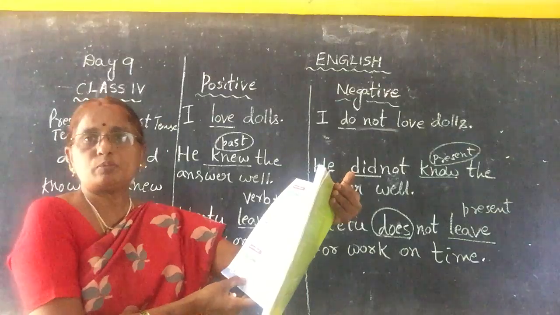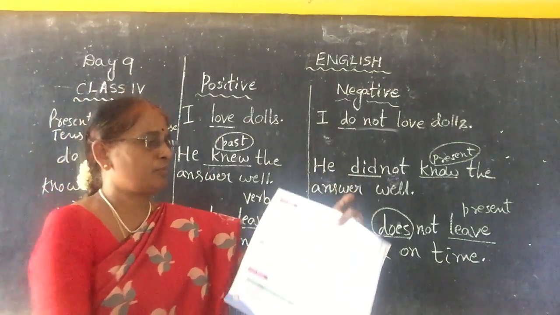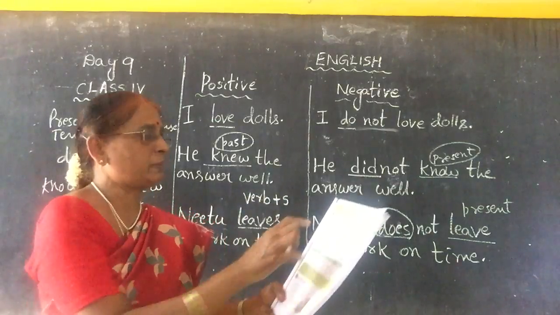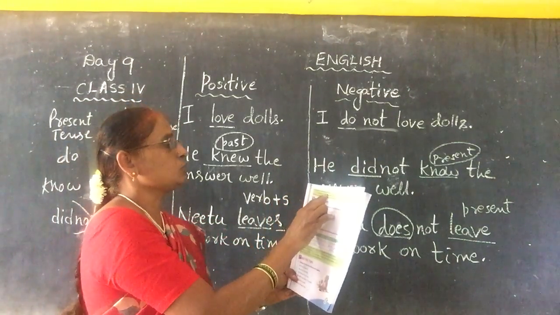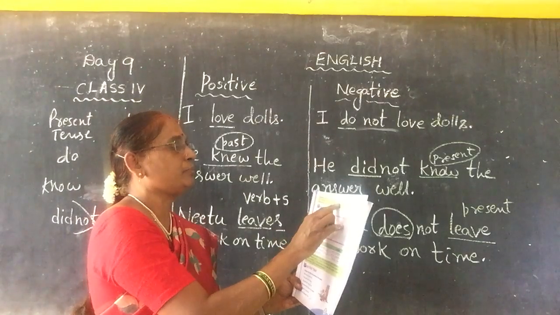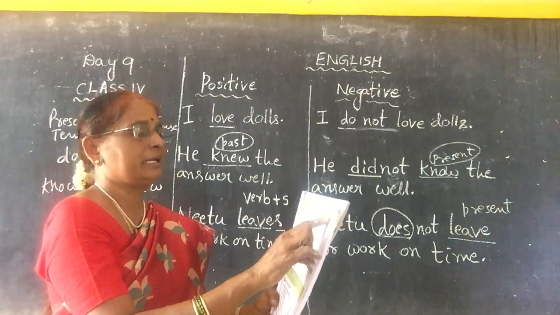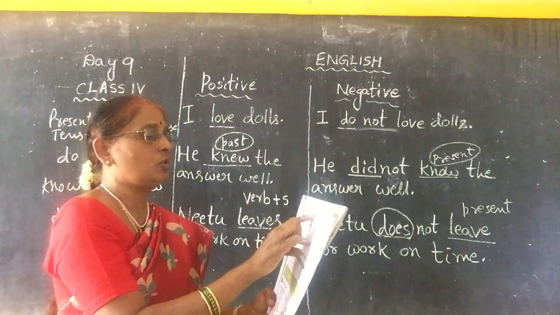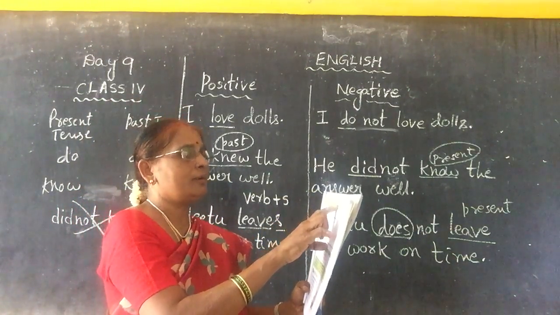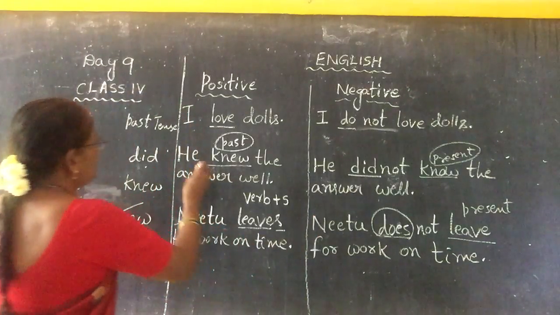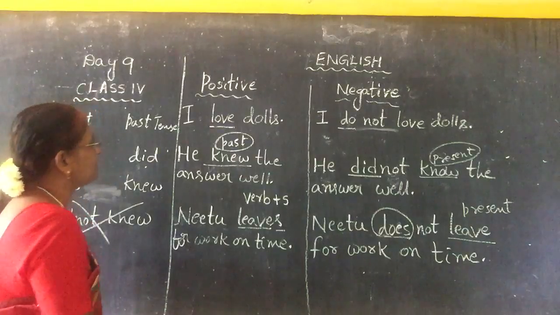Next, "go home." "Go" is present, same as the first one. "Do not go home." See the explanation of this table on page number 17: if your positive sentence does not have a be verb or a helping verb, we add do, does, did and not to change it into a negative sentence. In these sentences there is no helping verb, children.